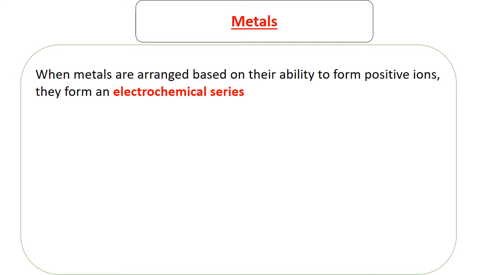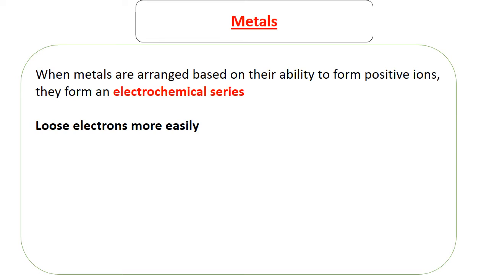The fun fact is the way metals appear on the reactivity series is nearly the same as the way they appear on the electrochemical series, meaning that the ones that are reactive on the reactivity series also lose the electron easily. So they are on top of the electrochemical series.